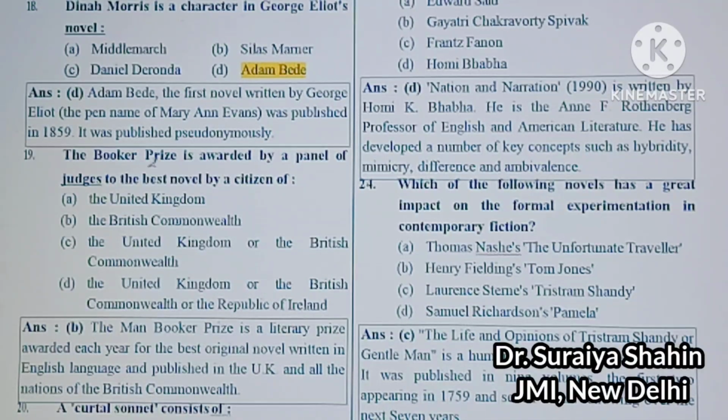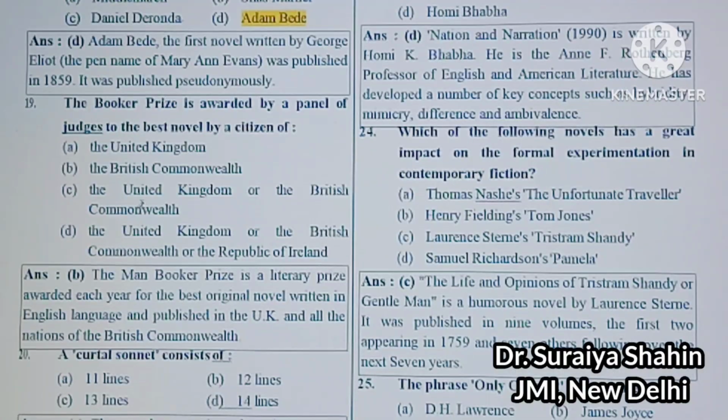And why did Victorian female writers write under a pseudonym or pen name? Because in that time in Victorian society in England, women's education was restricted, and when women wrote literary works, the male writers or the males didn't take the literary works of female writers seriously. So this was the reason that female writers started writing under the pseudonym of a male, and they didn't want to be recognized with their real name.